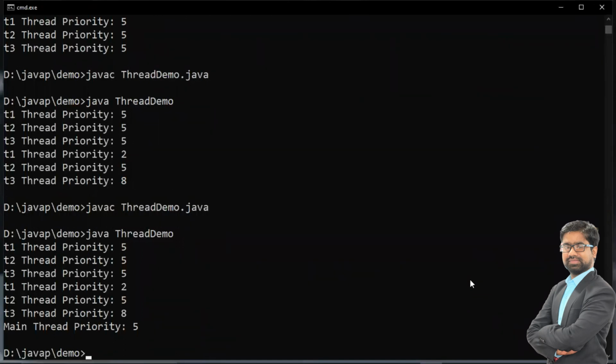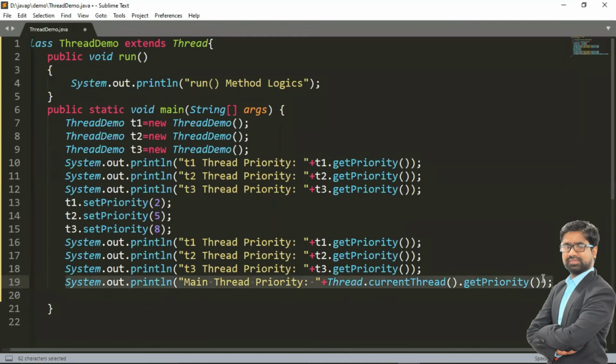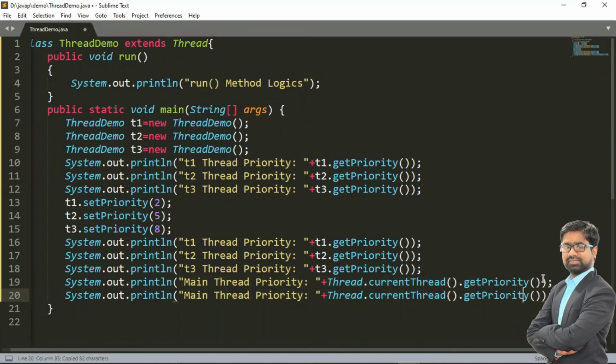Okay. You can also print what is my main thread name. If you want to print the name of the main thread, you can also print it. What is my main thread name? So if I want to print main thread name, then Thread dot current thread dot, how to print name?